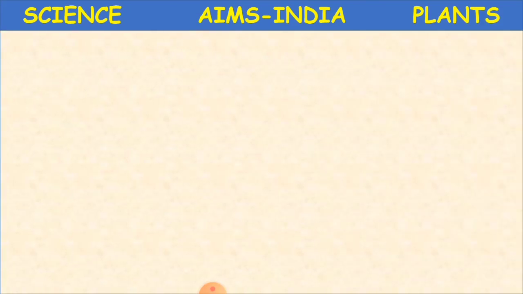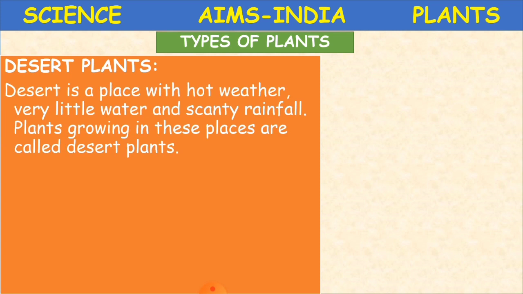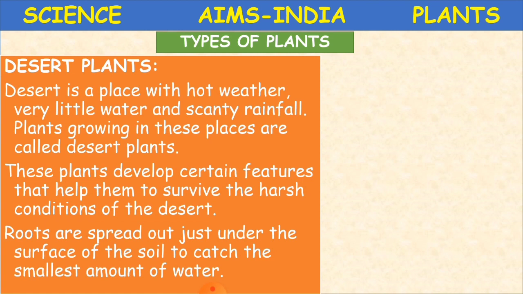Okay, clear? Now the other type of plant, what is it? Desert plants. What is a desert, children? Like hot areas. Desert is a place with hot weather, very little water and scanty rainfall. Plants growing in these places are called desert plants.